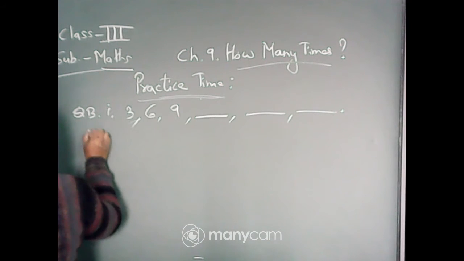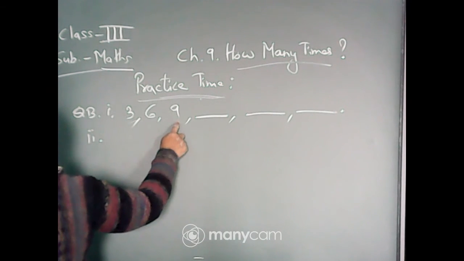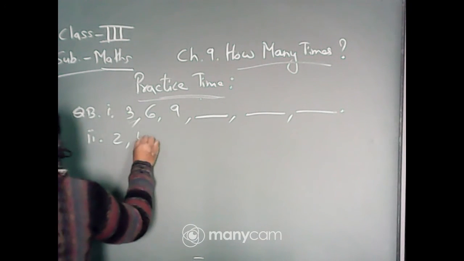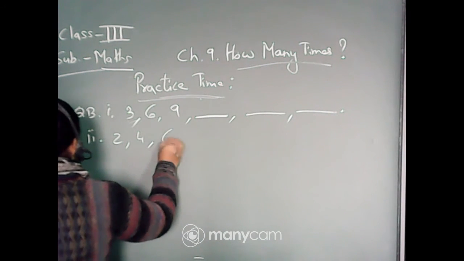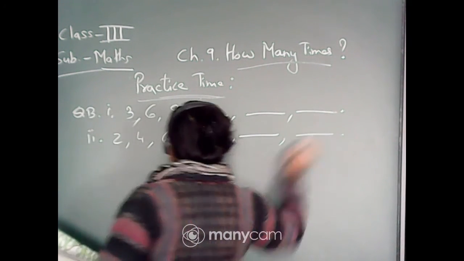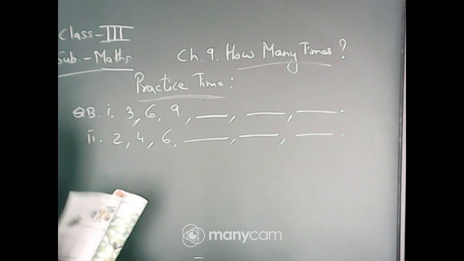Quickly solve it. 3 1s are 3, 3 2s are 6, 3 3s are 9. That means this is the table of 3. So what will you write next? 3 3s are 9 is given. Next will be?